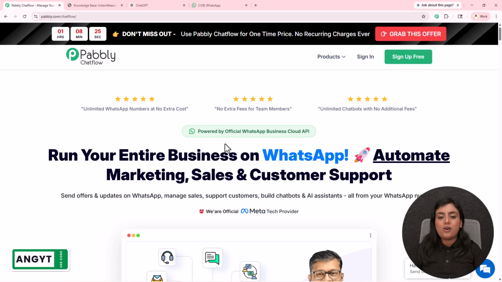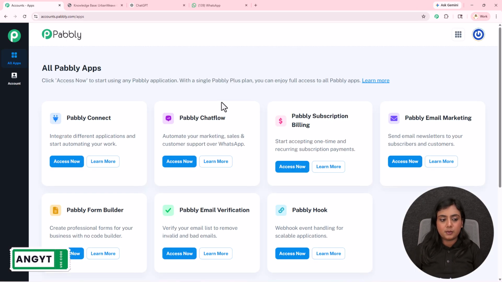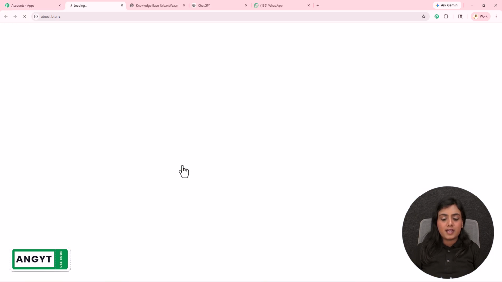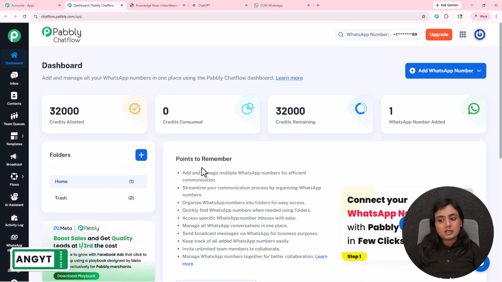Okay? Now I am already a user, so I will directly sign in from here. Then you will come to the All Pabbly apps section. As I want to use Pabbly Chatflow, I will access it from here. Pabbly Chatflow's dashboard is then going to appear in front of you. In order to learn how you can add your WhatsApp number inside your Pabbly Chatflow account and what the features are and how all the features work, you can check out all the video links I've added in the description section below.